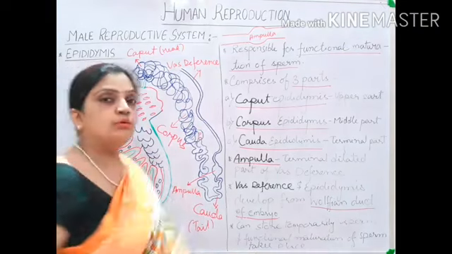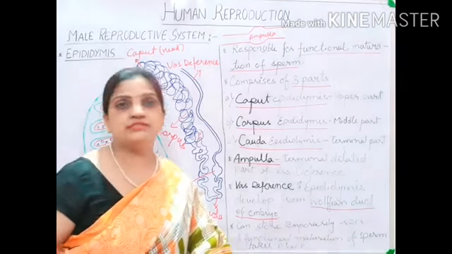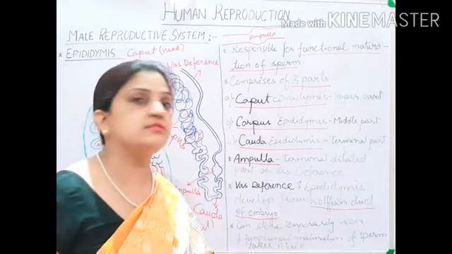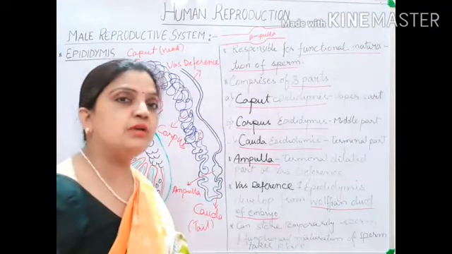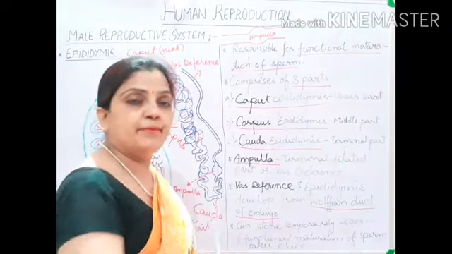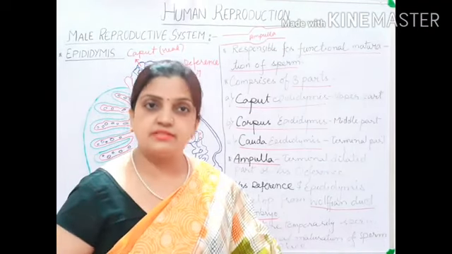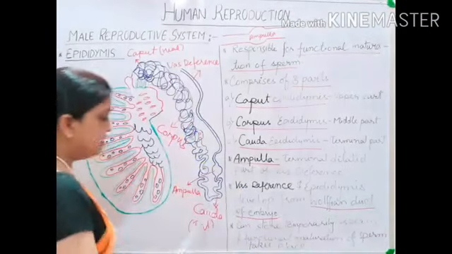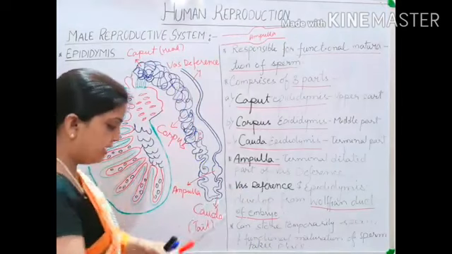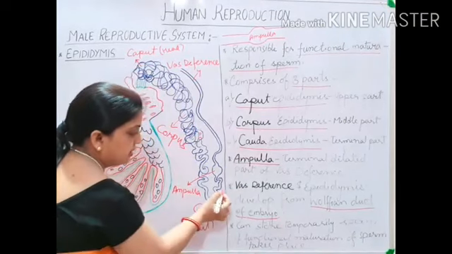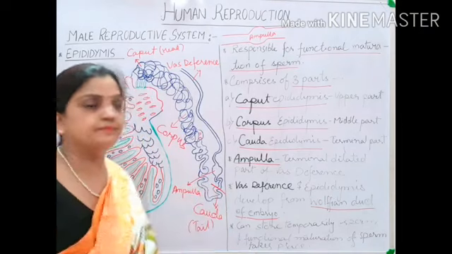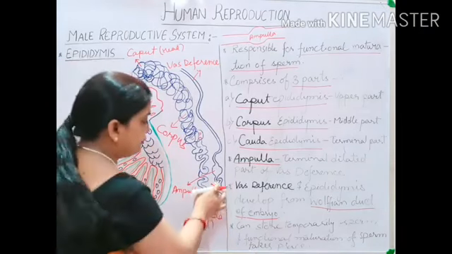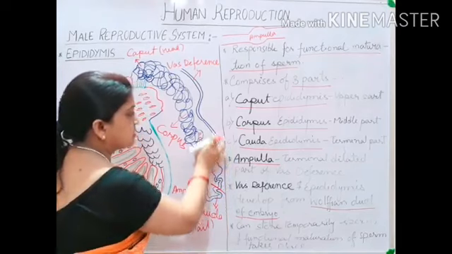This is one of the most important questions for competitive exams, and it has been asked in NEET also. It has been asked whether the ampulla is part of the epididymis or vas deferens. So here you can see that we are ending up with cauda. Here your cauda is ending. Then from here your epididymis is starting.